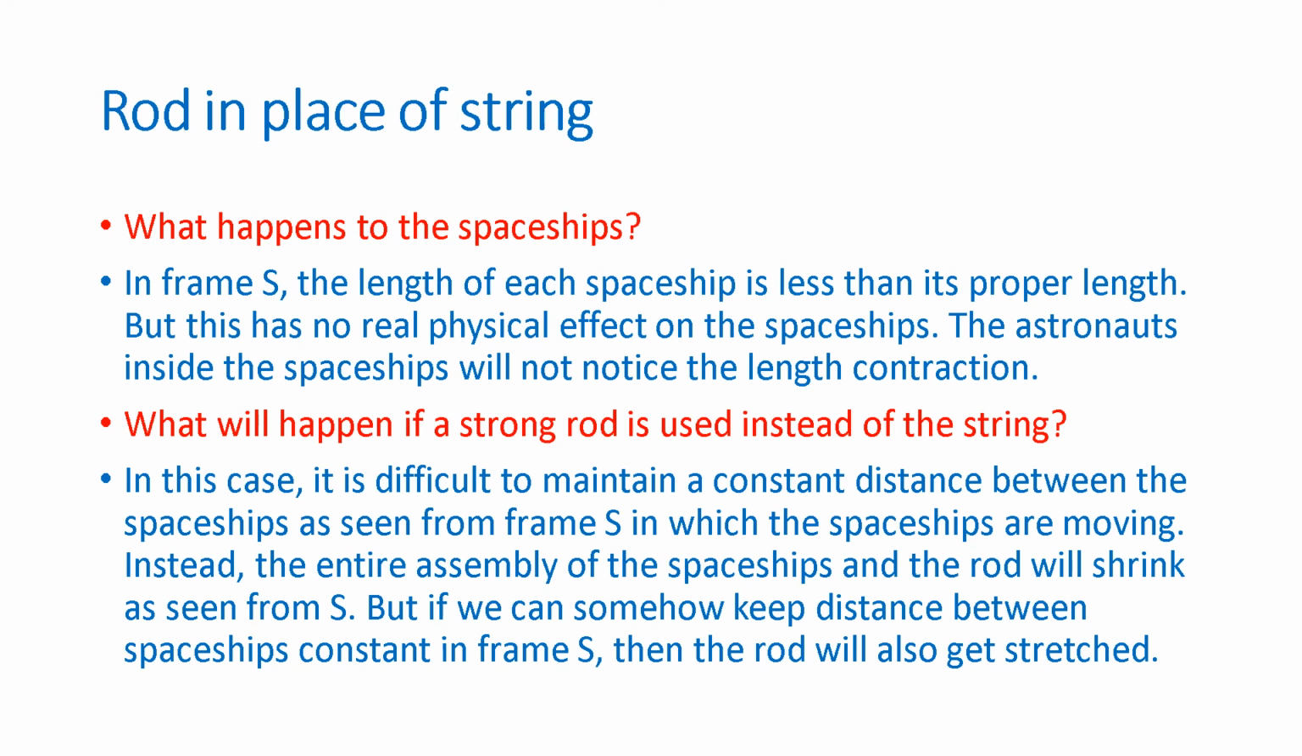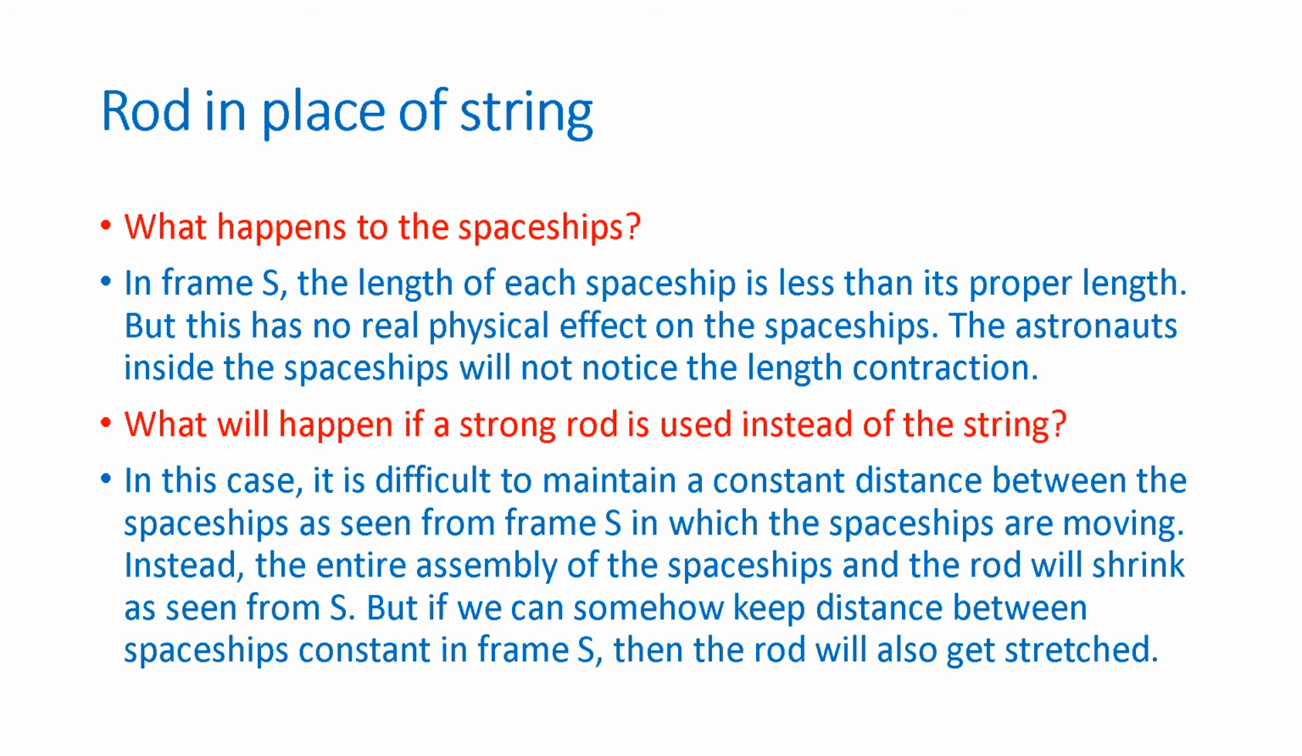What happens to the spaceships? In frame S, the length of each spaceship is less than its proper length according to length contraction. But this length contraction has no real physical effect on the spaceships. The astronauts inside the spaceships will not notice the length contraction.